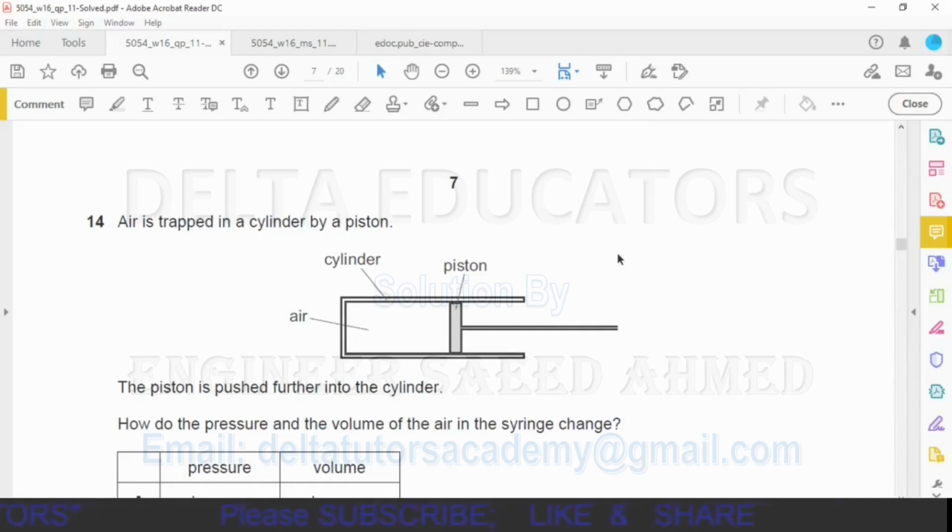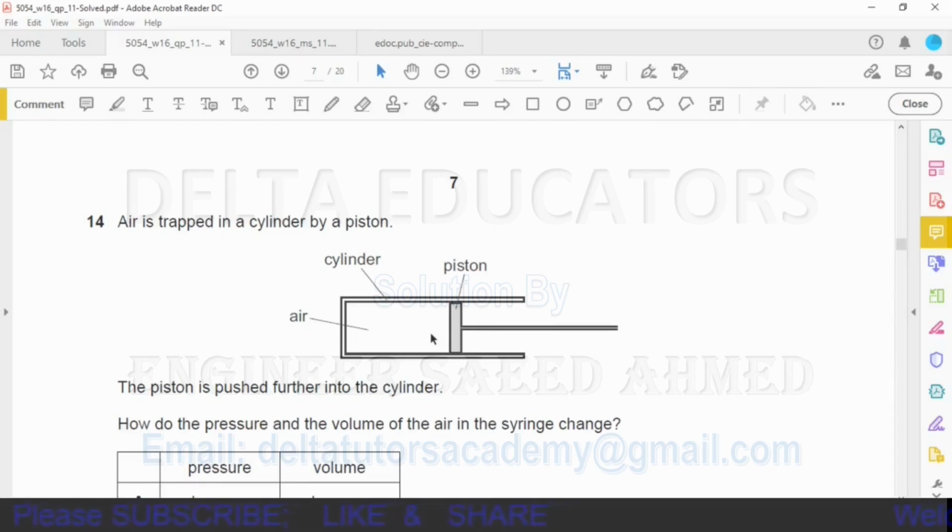Question number 14. Air is trapped in a cylinder by a piston. The piston is pushed further into the cylinder. How do the pressure and the volume of the air in the syringe change? Okay, here we have a cylinder and we have taken some air here, and this piston is pushed.